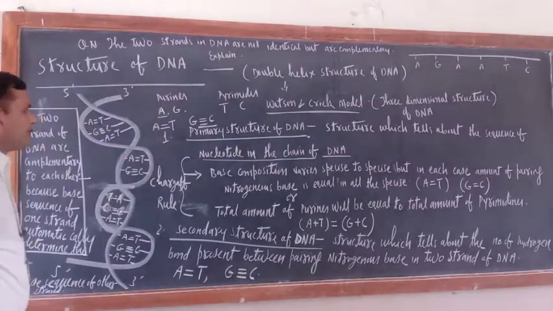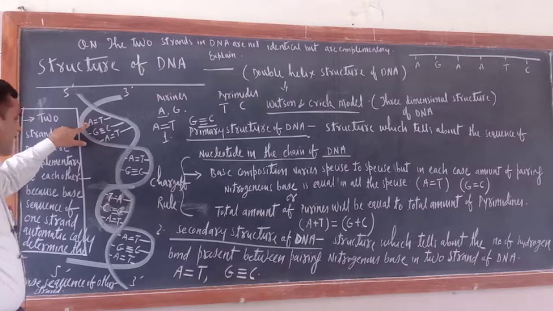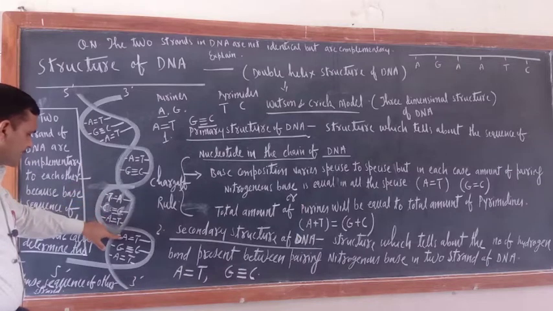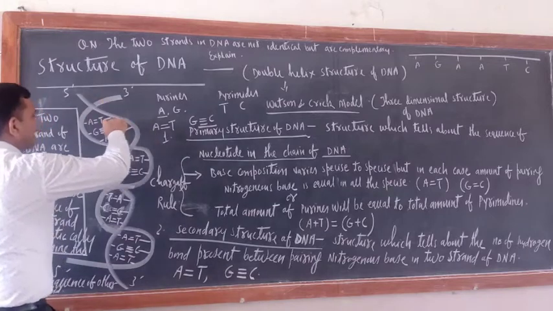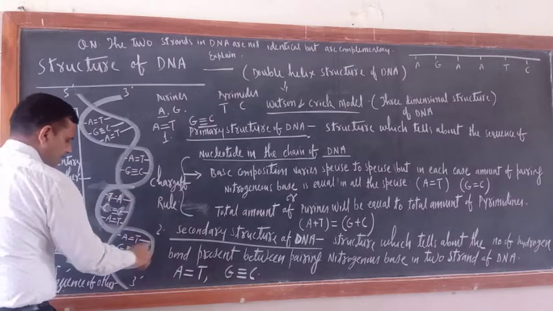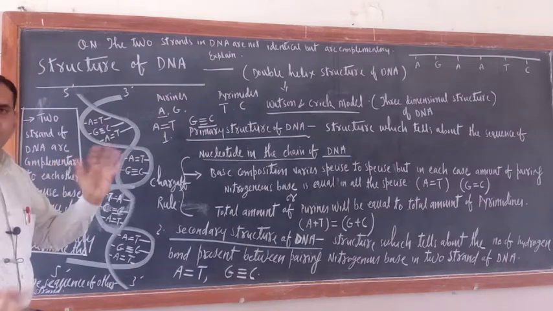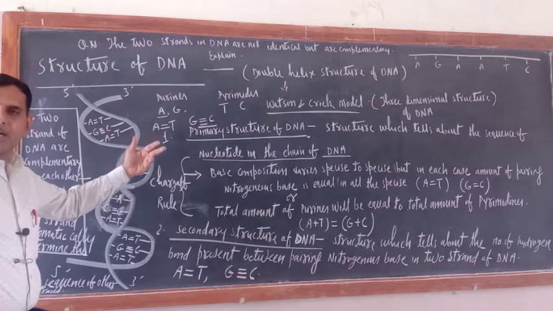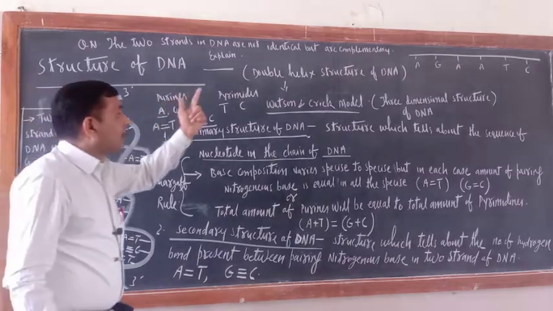Are you getting my point or not? Just see, suppose I am talking of this strand. So in this strand: A, G, T, C, A, G, A. This is the nitrogenous base sequence. What about the second strand? T, C, T, C, A, G, T, C, T. Correct? So just see, both strands of DNA are not identical. If in one strand A is there, in another strand the nitrogenous base is T. So they are not identical but complementary.